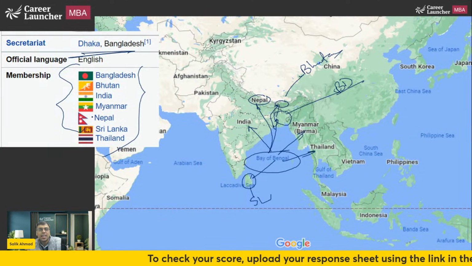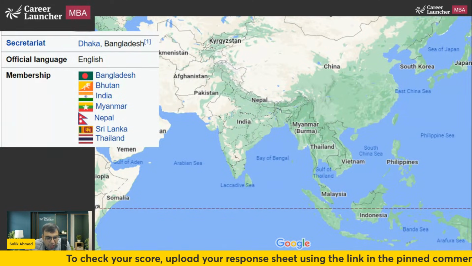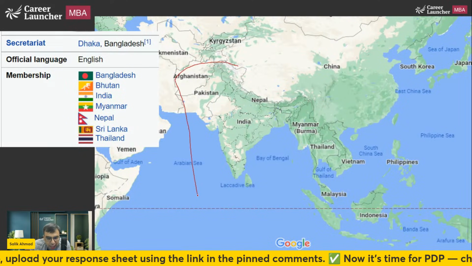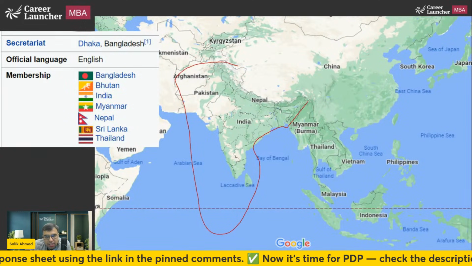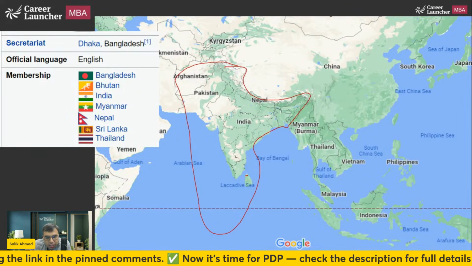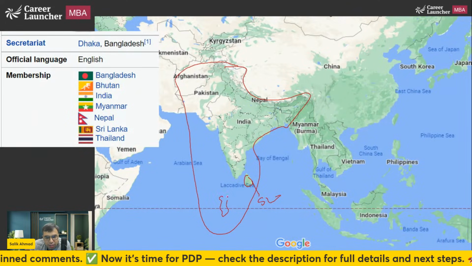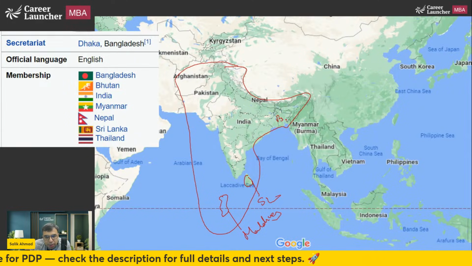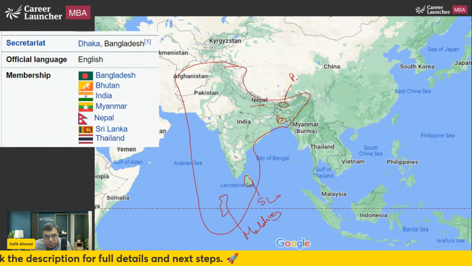Okay. Or you can alternatively remember it like this. First of all, let me highlight the SAARC countries. So I'm marking the SAARC countries with a red pen. Okay, so this is Sri Lanka. This is Maldives Island. This is BD Bangladesh, this is Nepal, and this is Bhutan.